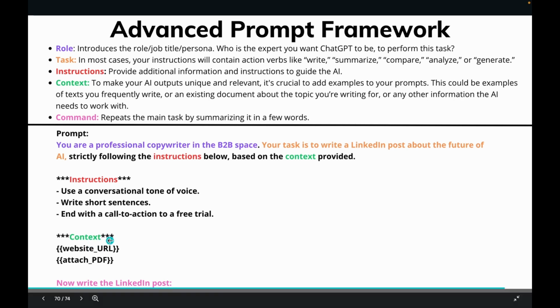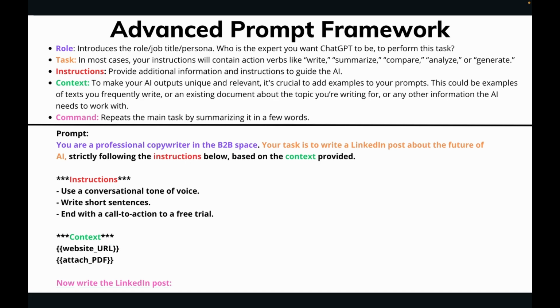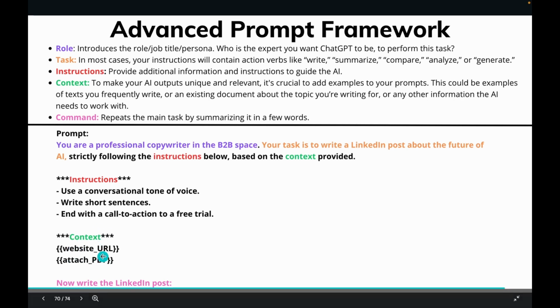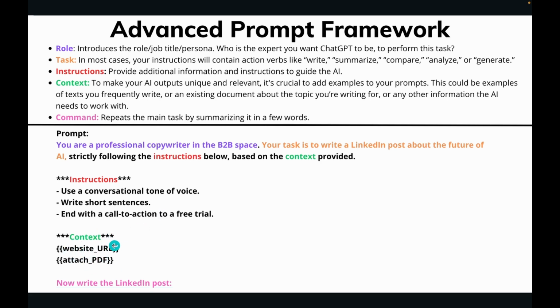Say, no, treat it like a college intern. Here's a task, and here's some information. Here's a book, here's a guide, here's an article, here's a website, here's some additional information I want you to do something with. So that's what the context is, so that you're not relying on ChatGPT's memory or whatever's in its training data. You provide the context, and that's how you're going to get a much higher quality output, rather than something generic that the model may be limited or trained on.